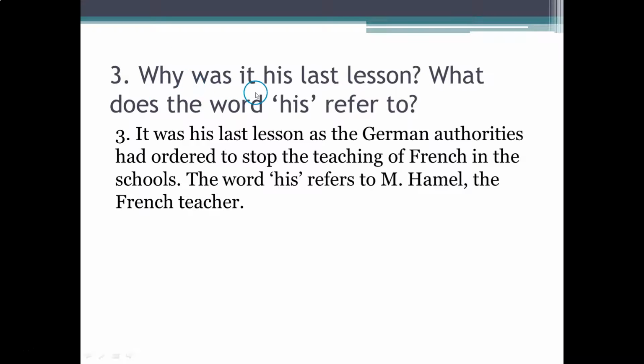Third question. Why was it his last lesson? What does the word his refer to? It was his last lesson as the German authorities had ordered to stop the teaching of French in the schools. The word his refers to Monsieur Emile, the French teacher.